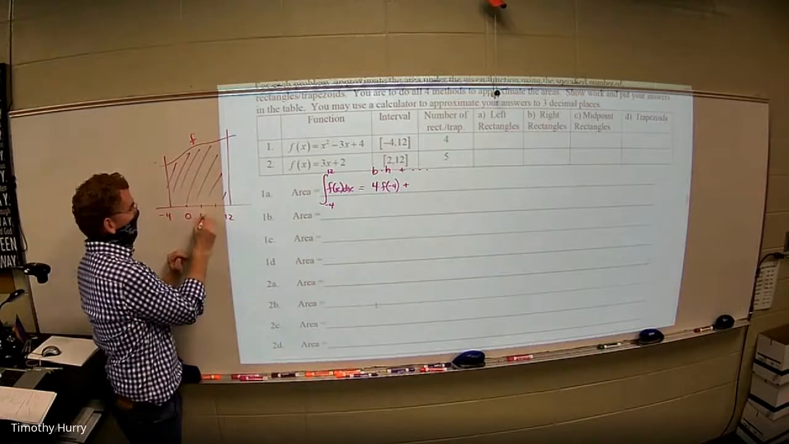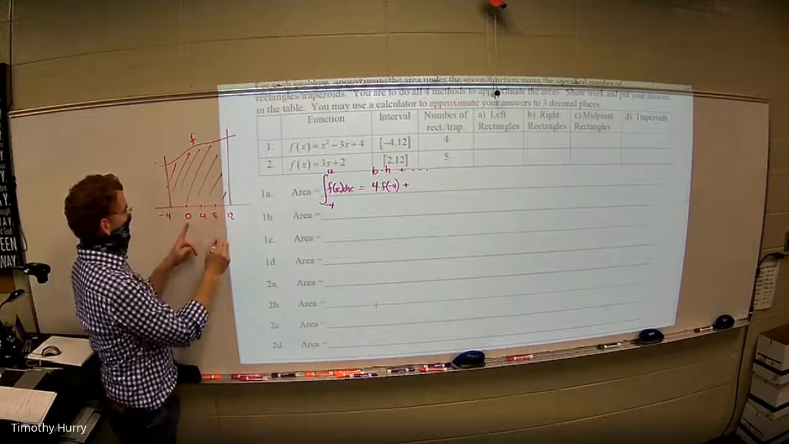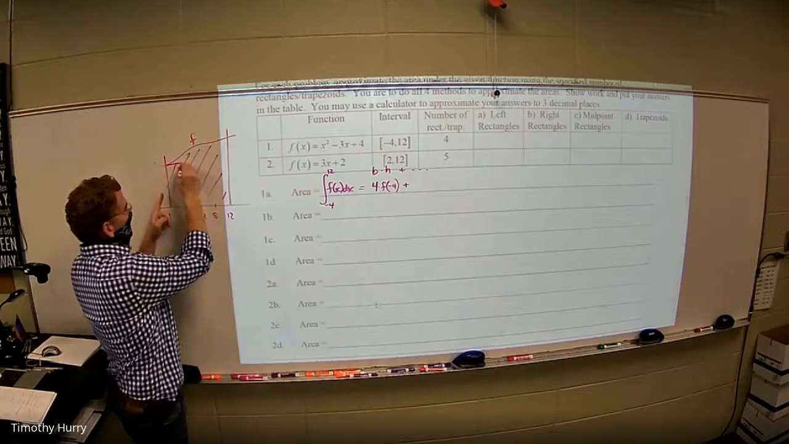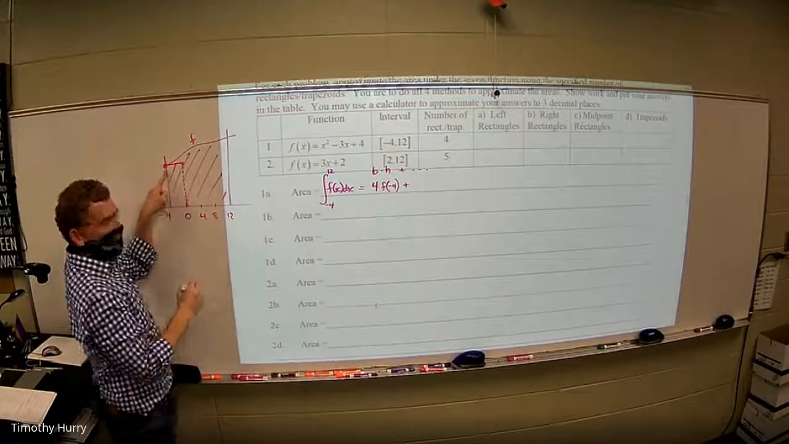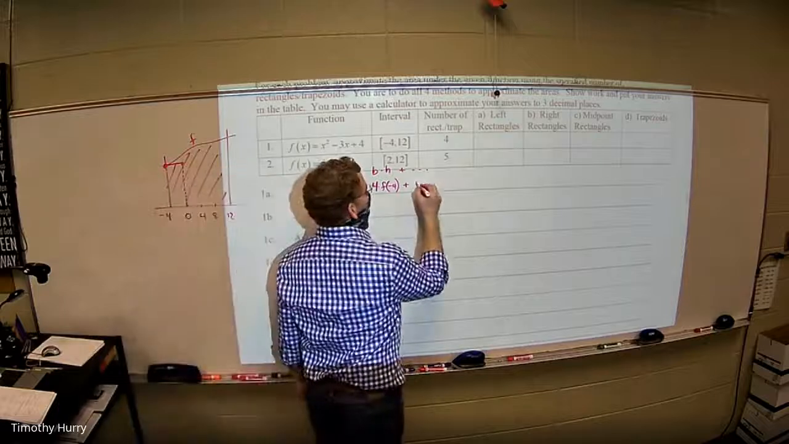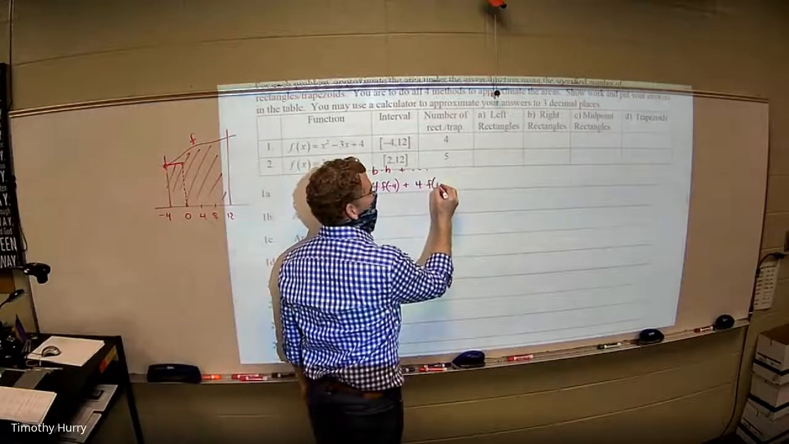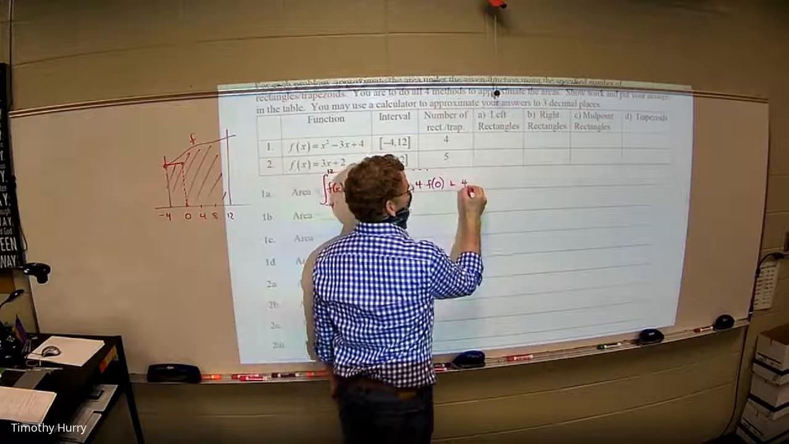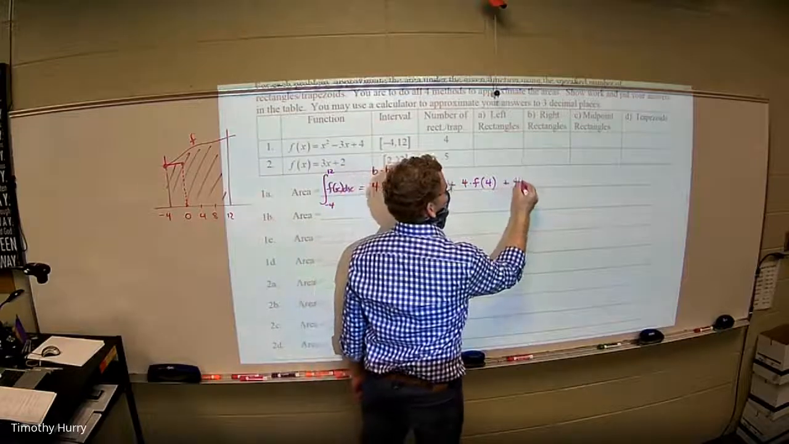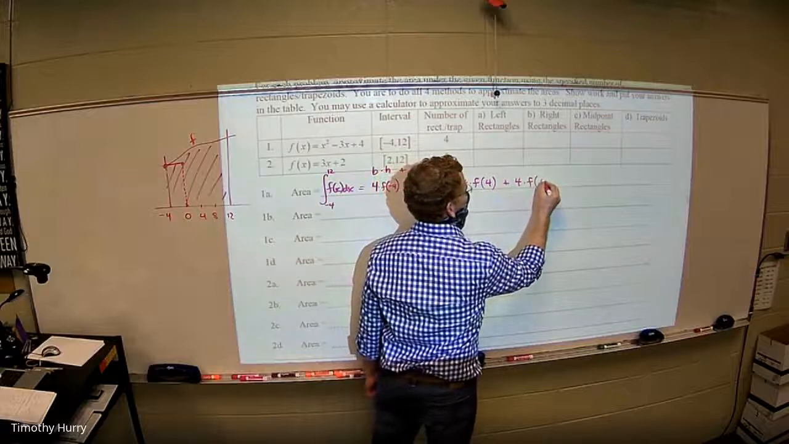I would have started at 0 and plugged it in. But you can see right here, when I come up, I'm going to stop right there. That's the one I'm using on the left. Okay, so what would the next one be? Base times f of 0. And the next one, base times f of 4. And then the next one, base times f of 8.